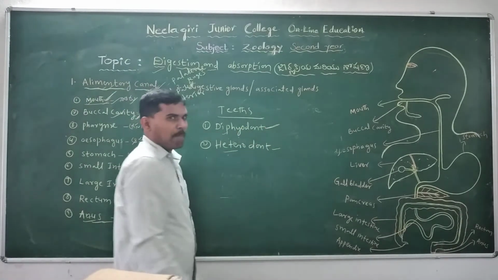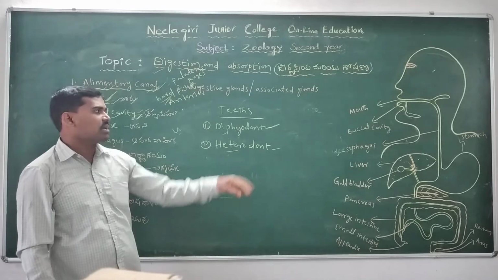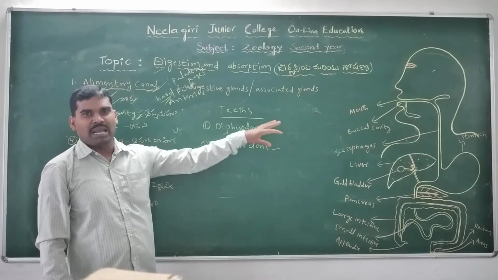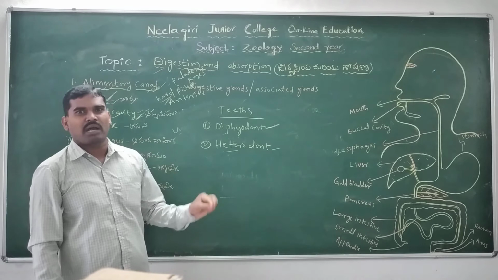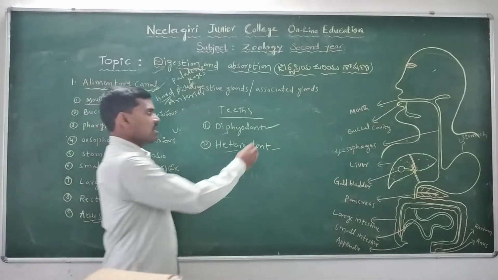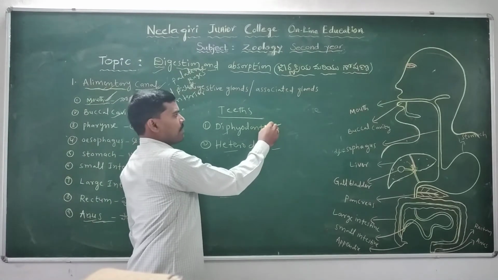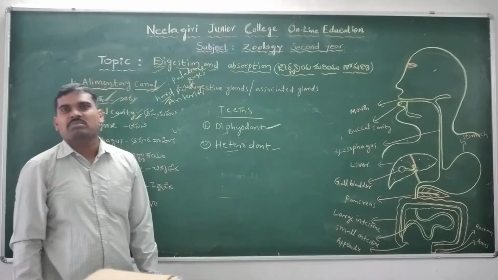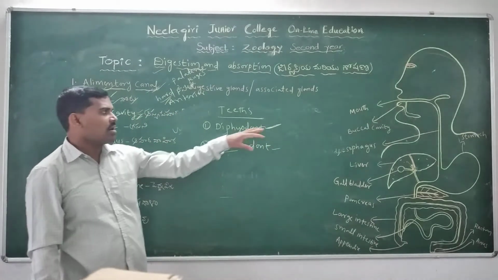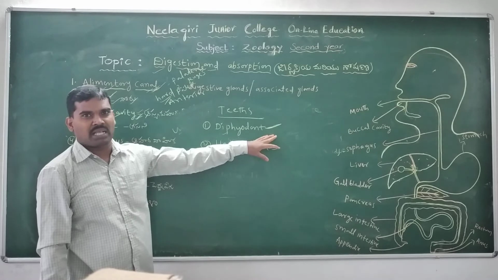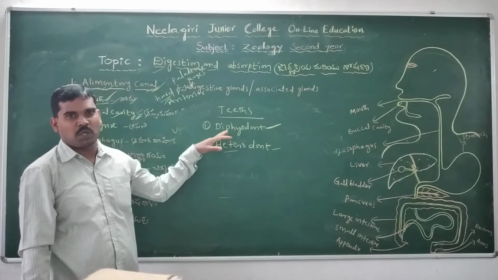The first set is the milk teeth and the second is the permanent teeth. The milk teeth are replaced by the permanent teeth, hence the name diphyodont. Diphyodont means originating two times in the lifetime of human beings.